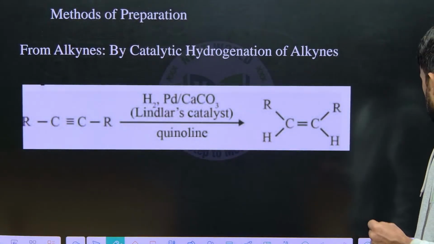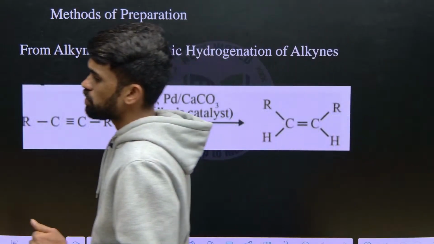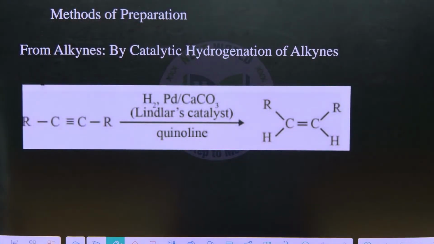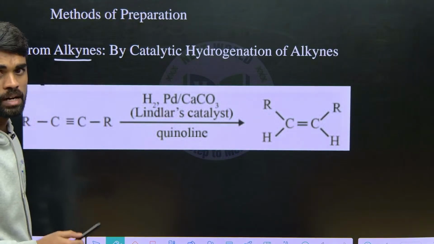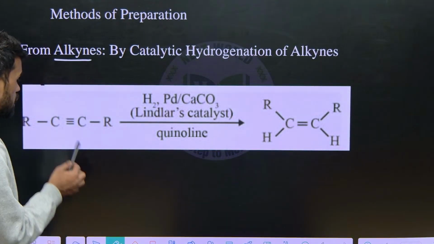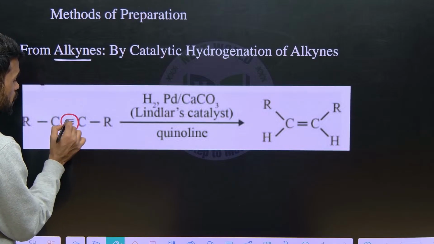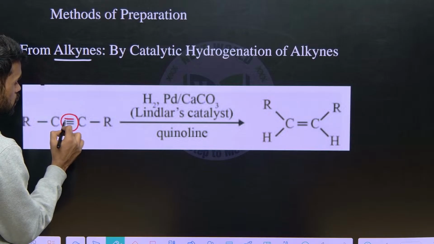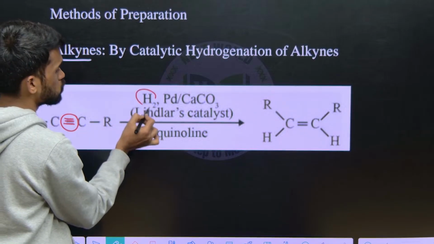Okay, the next preparation methods we are discussing now. So the first preparation is from alkynes. How do we prepare from alkynes? It is simple. So just take your alkyne and do a partial reduction. Partial reduction means there are triple bonds, 3 bonds now. So 2 pi bonds and 1 sigma bond is there. So upon adding this H2, what happens?